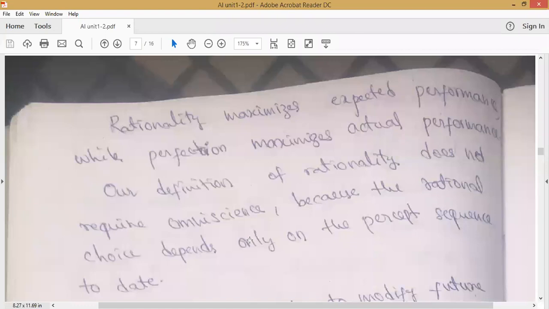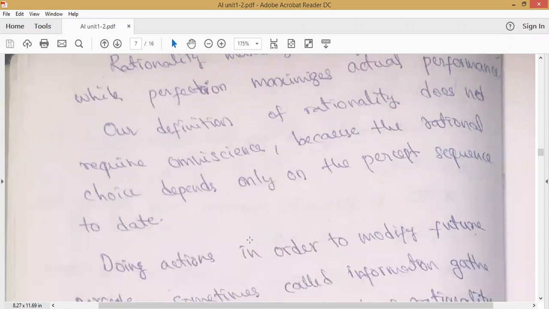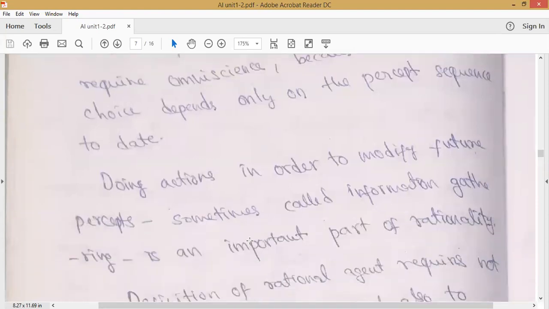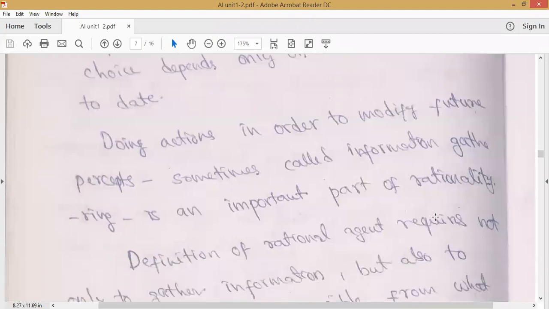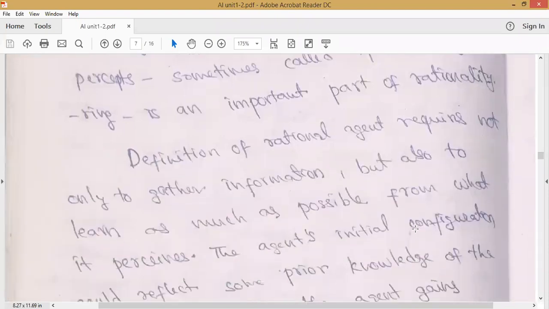So our definition of rationality does not require omniscience, because rationality depends upon the agent function. It depends on the table, yes or no? That is why rationality does not require omniscience, because rational choice depends only on the percept sequence to date. Whatever information we have given and its corresponding action we have tabulated, based on that only it will give the output. So here, information gathering is an important part of rationality.